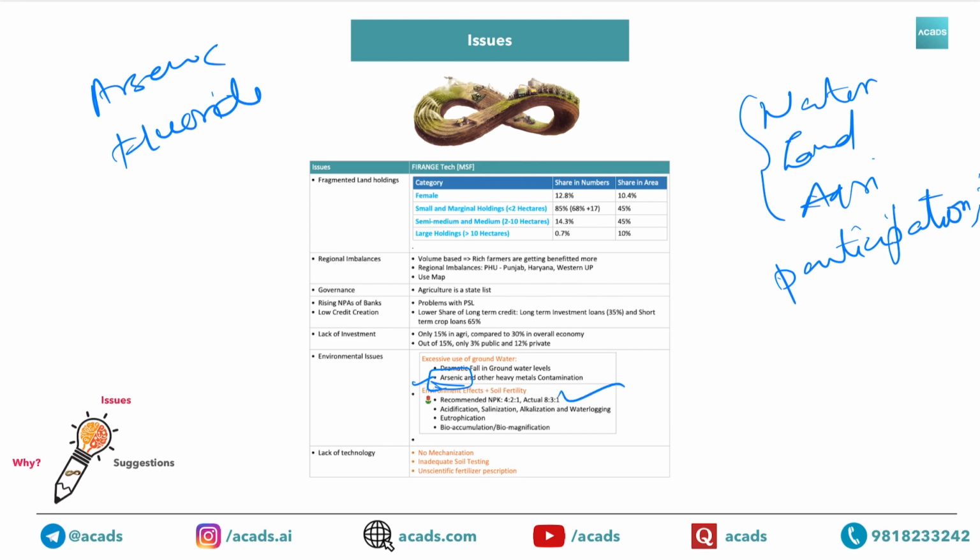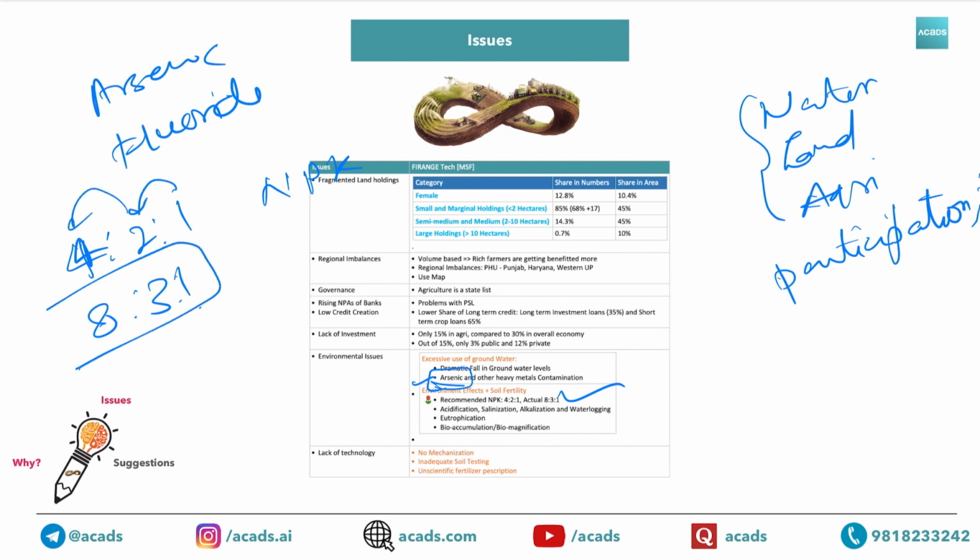Related to soil, this is very good. In fact, please remember this right now, because you can use it again and again across multiple topics. Everything that I am telling you in this template, you can use across almost all the subtopics of agriculture. So recommended is 4:1 NPK. But what is the current ratio? 8:3:1. 4:1 is easy to remember: 1 ka double 2, 2 ka double 4.